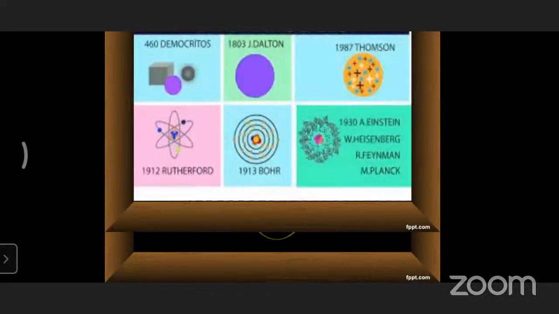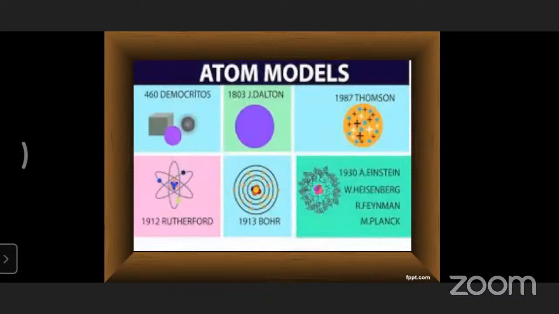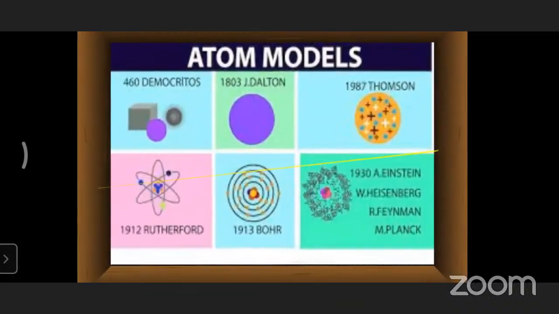These are the atomic models proposed by different chemists, like in 460, that is, before Christ, I think. So Democritus mentioned the structure of atom in different shapes. Once you see, it is a cube shape, and there are different shapes. But in the year 1803, John Dalton mentioned a circular model, in which the atom is an indivisible particle. That is what we know.